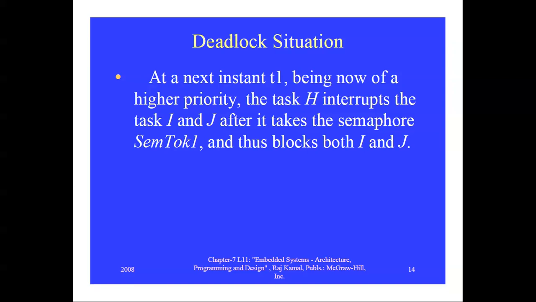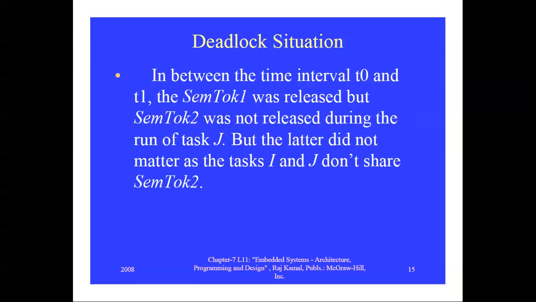So at an instant of time t1, which has the higher priority? H has the higher priority. So the task H interrupts tasks I and J after it takes the semaphore semtalk1, and thus blocks them. When an interrupt occurs, H interrupts tasks I and J. It takes the semaphore semtalk1, which is held by both I and J. So semtalk1 is carried by H, and thus H is blocking tasks I and J.